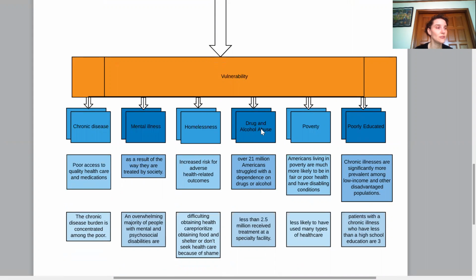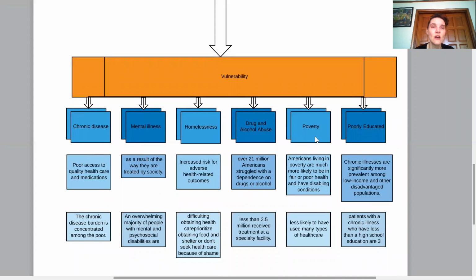Drug and alcohol abuse. According to the World Health Organization, over 21 million Americans struggle with a dependence on drugs or alcohol, and less than 2.5 million receive treatment at a special facility. Substance abuse can lead to or potentiate mental illness, homelessness, chronic illness, poverty, and/or decreased opportunities for adequate education. Additionally, substance abuse may be a result of suffering from one or more of these vulnerabilities.